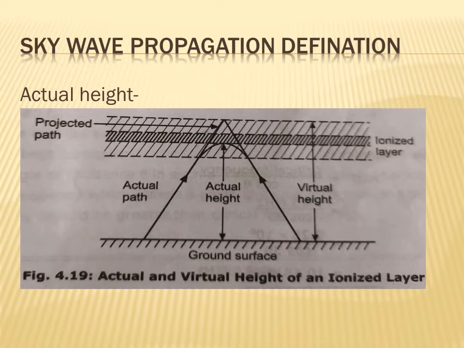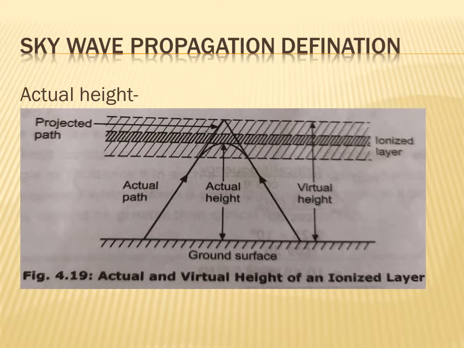First we see what is the actual path and what is the virtual path. So what is the actual path? See in the figure, your incident wave returns back to the earth due to bending which is not sharp. This is the actual path of the signal.